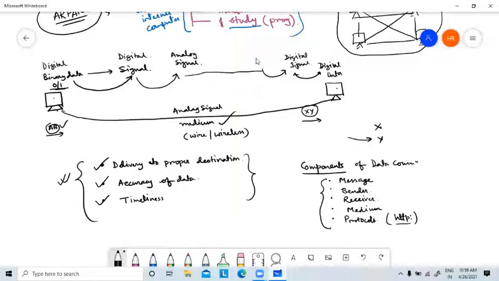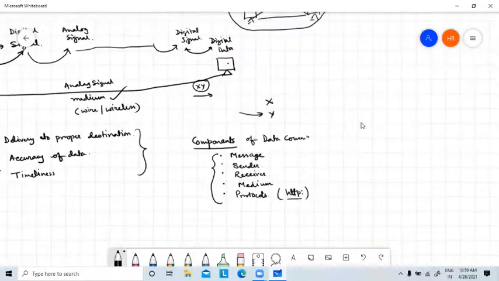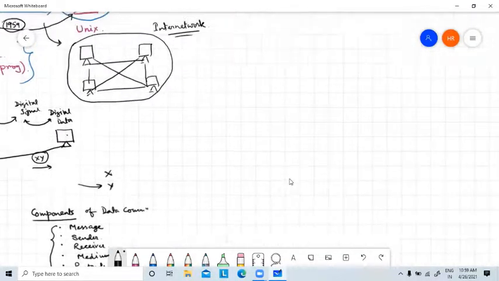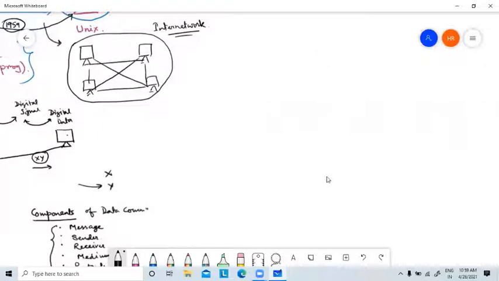Then comes the network. We have to create some network. Now, what is the purpose of creating a network? Why are we creating a network? So, through this data communication, we are able to create networks like this. Many computers connected through mediums. So, this is the network. Now, what is the purpose of this network?